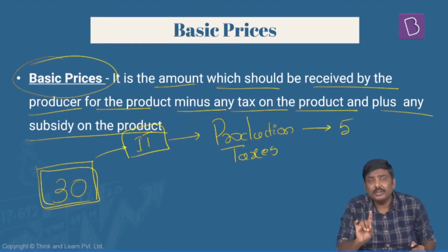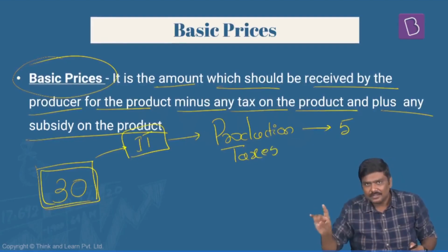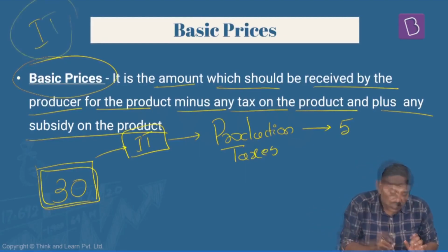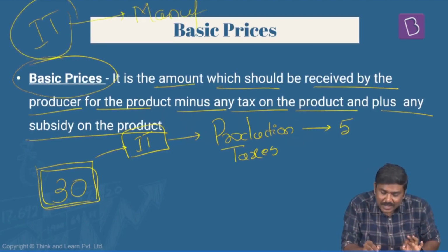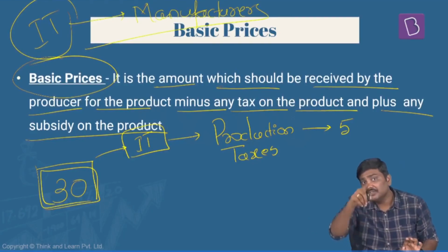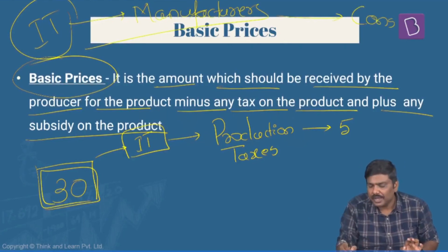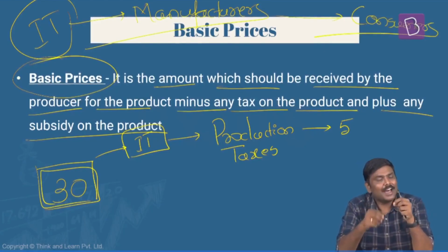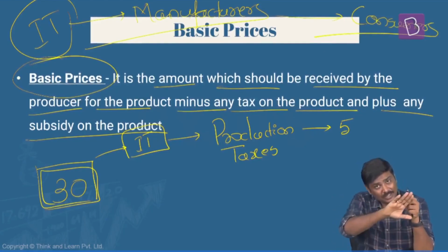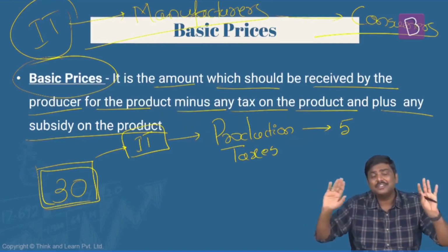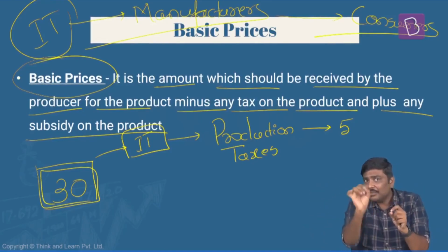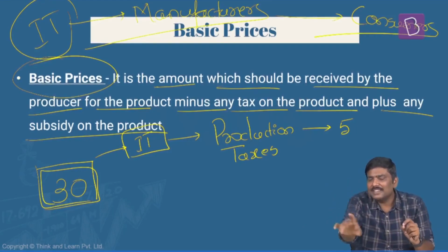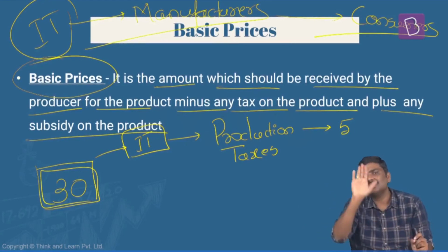So understand this very carefully. Whatever these kinds of taxes, meaning indirect taxes of any type, are paid by the manufacturers, these indirect taxes will be collected back by the manufacturers from consumers. I'll repeat the statement again so it is clear to you. Whatever indirect taxes are paid by manufacturers in the whole supply chain, none of them will pay the money from their pocket. What they will do is simply collect it from the consumers overall.